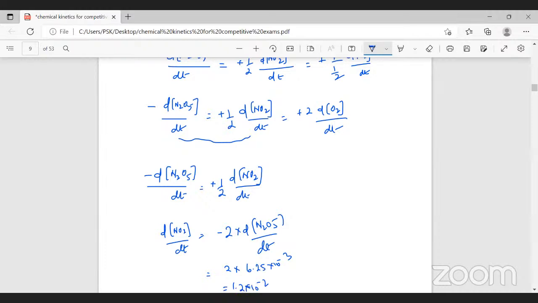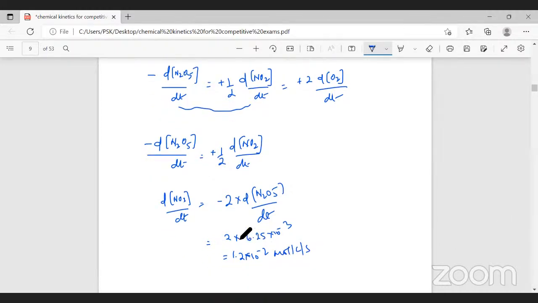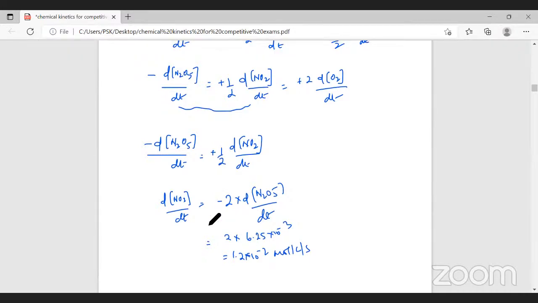It will be mole per liter per second. You should ask me a question: what happened to this minus sign? Why didn't I write the minus sign? This minus sign indicates decrease in concentration. But here, NO2 is a product. So therefore, this minus sign is ignored. So the rate of formation of NO2 is 1.2 into 10 to the power minus 2.